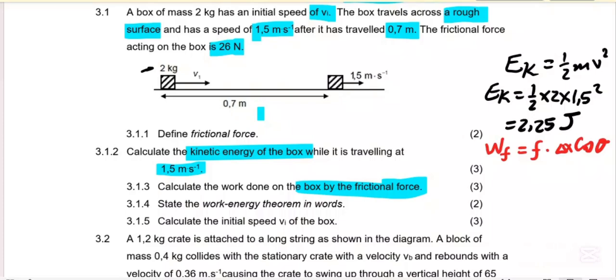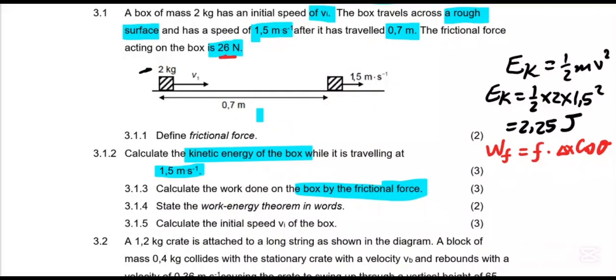So we substitute the frictional force, delta x and the angle. The frictional force is 26 newtons times delta x, which is 0.7 meters. Then cos, for a frictional force we always put 180, because a frictional force opposes motion. Then we are done.